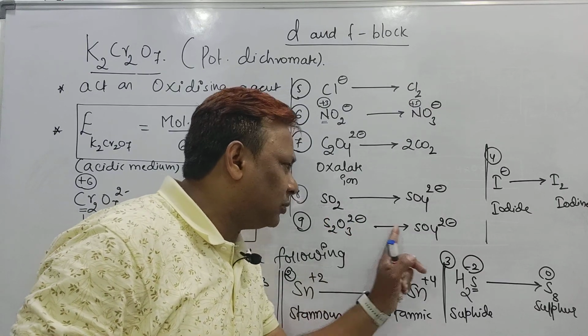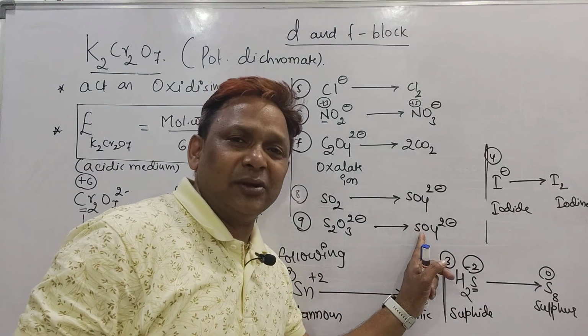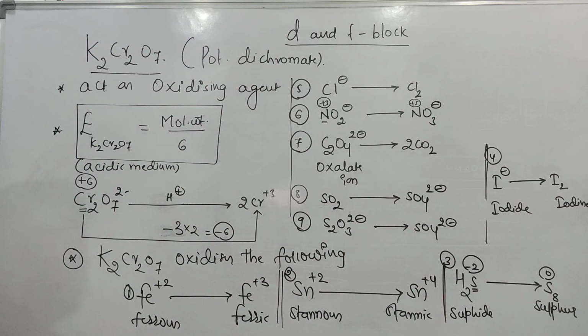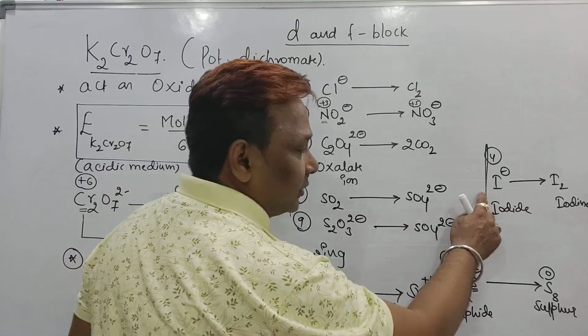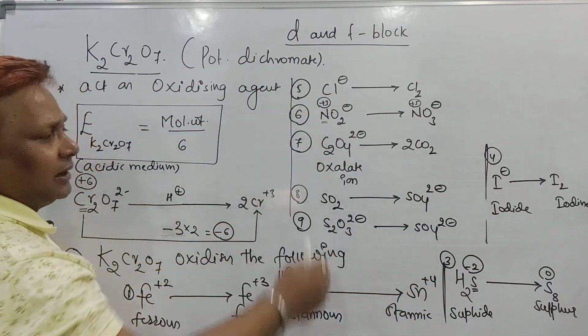Sulfur becomes +2 and in sulfate it becomes +6. So +2 to +6, an increase in oxidation number, means it undergoes oxidation. These are the additions I have given. First, second, third, fourth are in NCERT, and the remaining 5 I have given additionally.